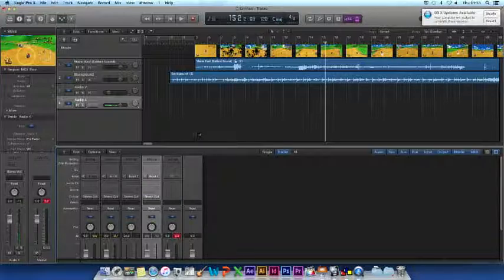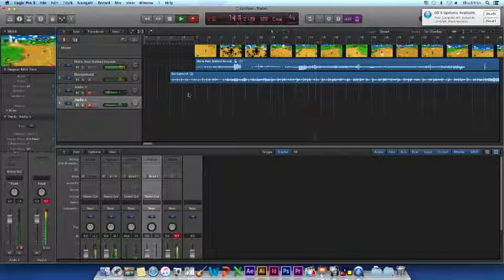To record these together, you will have to record arm each track by clicking the little R on each track. Then hit the main record button at the top to begin recording on both tracks simultaneously.